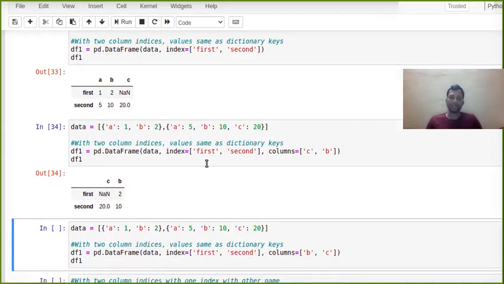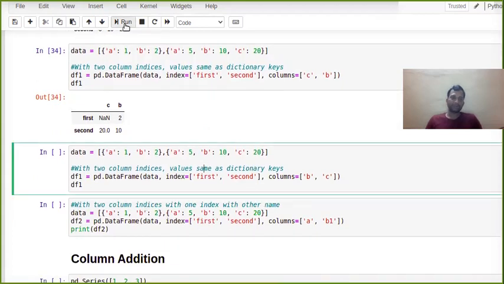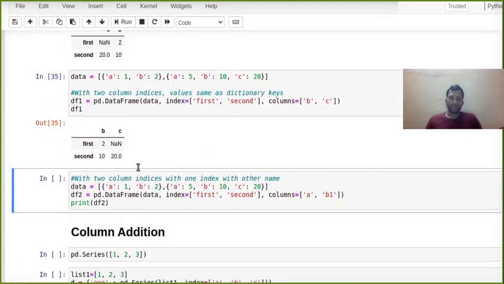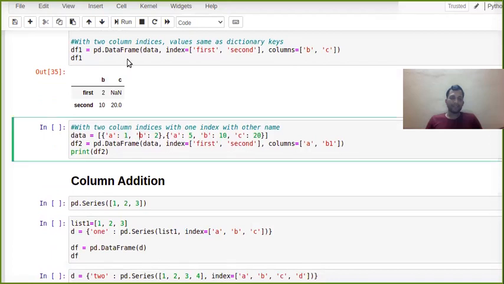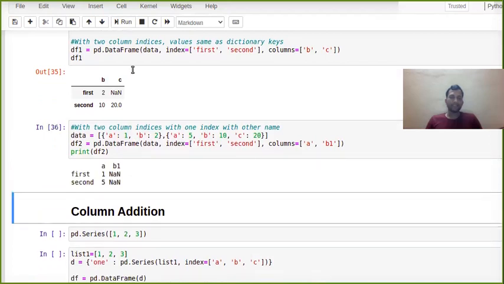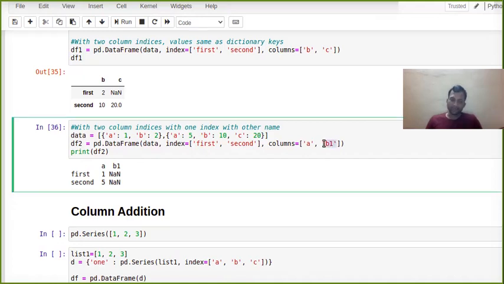It's like filtering. Same thing here, and one more thing you can do. See here, in our list of dictionaries we have A, B and C, but we don't have B1. So if you're assigning something new, a column we don't have in our dictionary, it will give none.